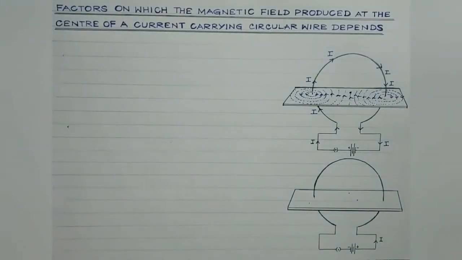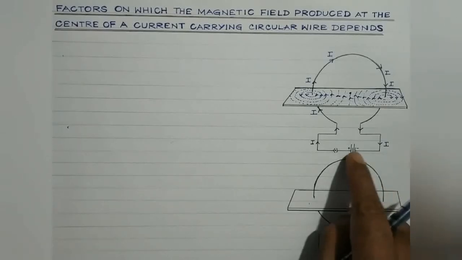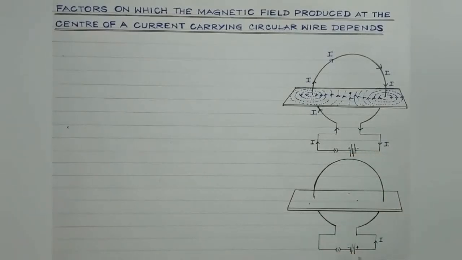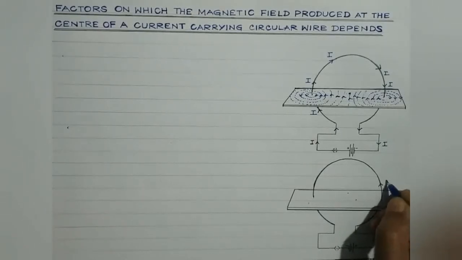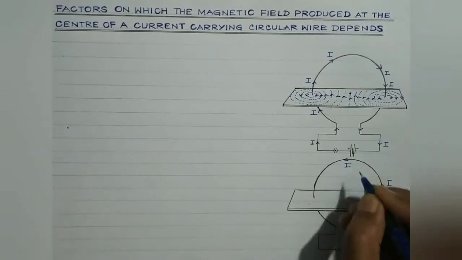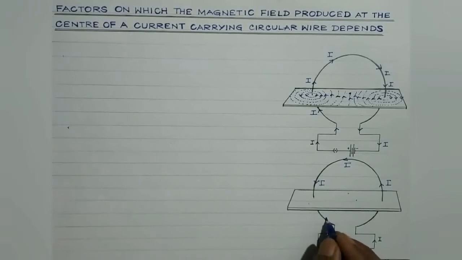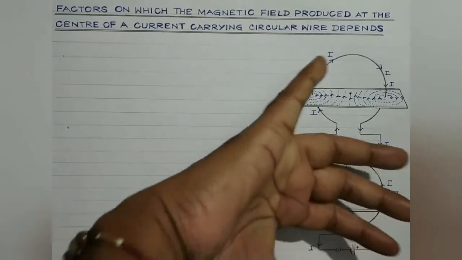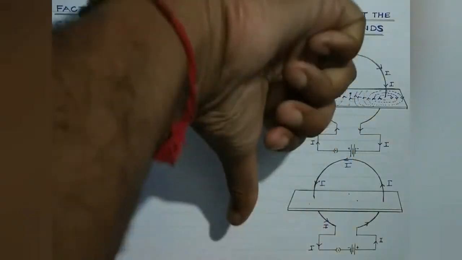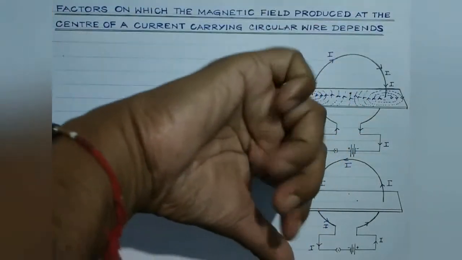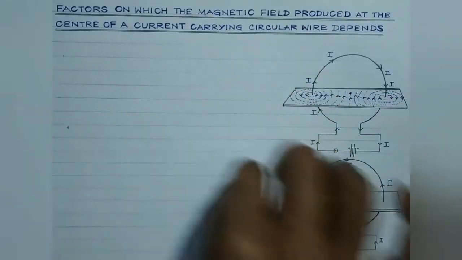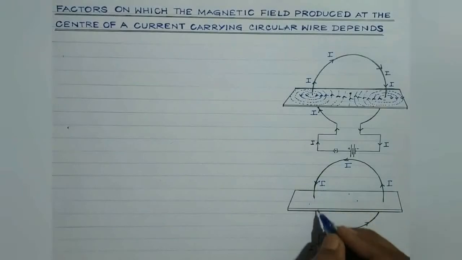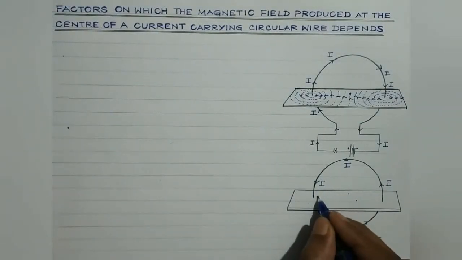Now let's consider the polarity of this battery to be reversed. Here the polarity of the battery is reversed, so that the current now flows through the circular loop in the anti-clockwise direction, like this. So let's plot the field lines in this case. As I've stated, the direction of the field lines will again be given by the right hand thumb rule. The current's direction is represented by the thumb, and the direction in which the rest of the fingers curl gives the direction of the magnetic field. So around this current carrying section, the field lines will be like this.